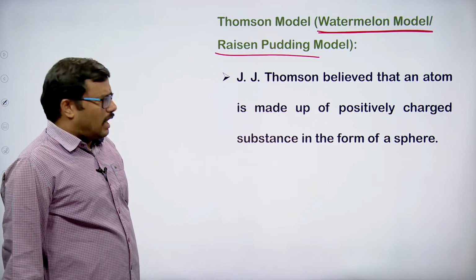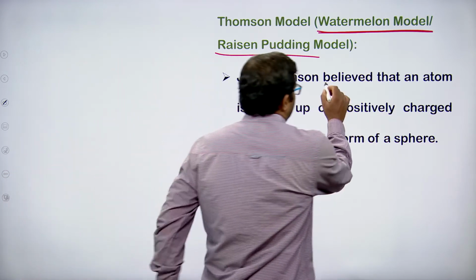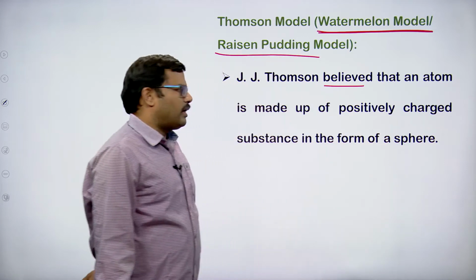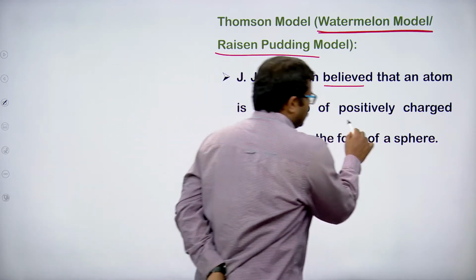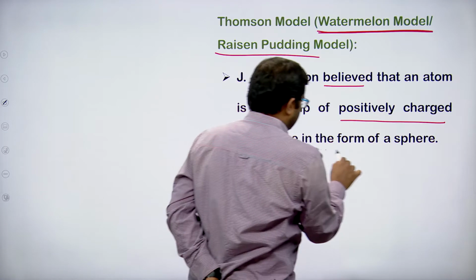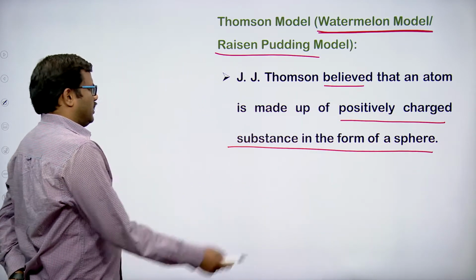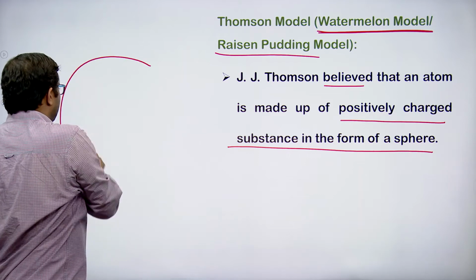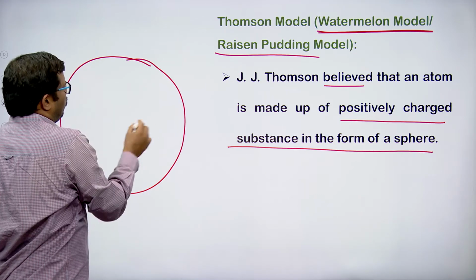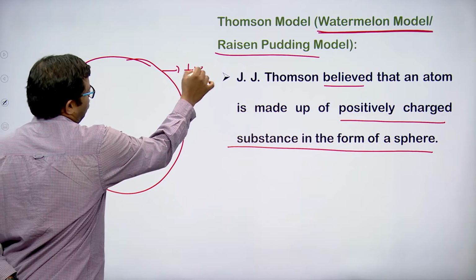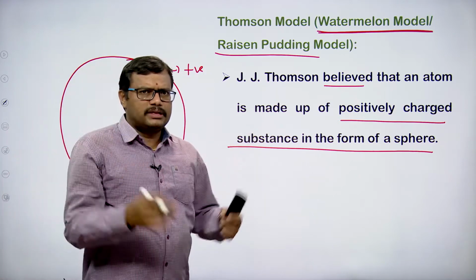J.J. Thomson believed that an atom is made up of positively charged substance in the form of a sphere. So he imagined that the atom is a sphere, and this total sphere is made up of only positive charge. This is how he imagined the atom.